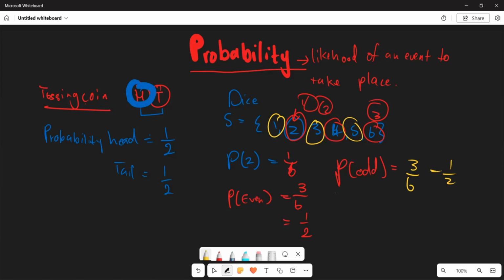And now, if we ask, what is the probability of you getting numbers that are divisible by 3.